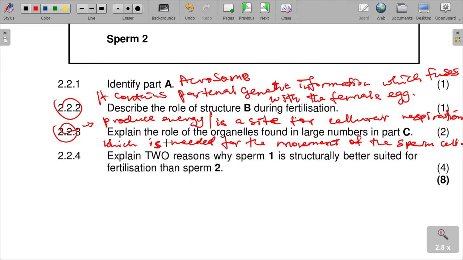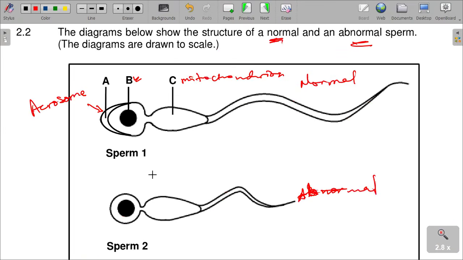Number 2.24, explain two reasons why sperm 1 is structurally better suited for fertilization than sperm 2. Like we said, sperm 1 is normal. Why do we say that it is better suited for fertilization than sperm 2? So one, sperm 1, what does it do?